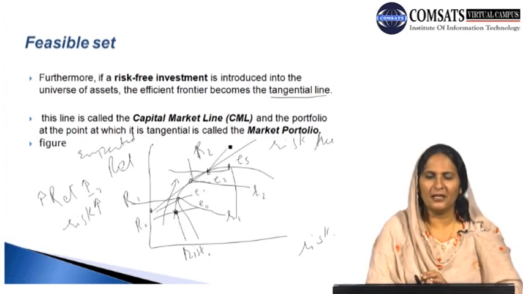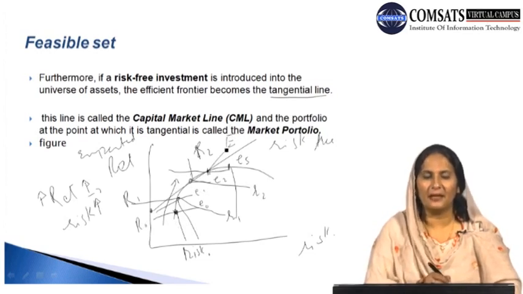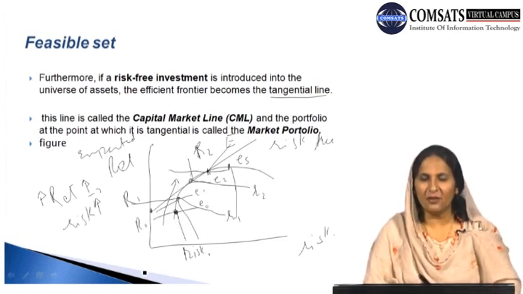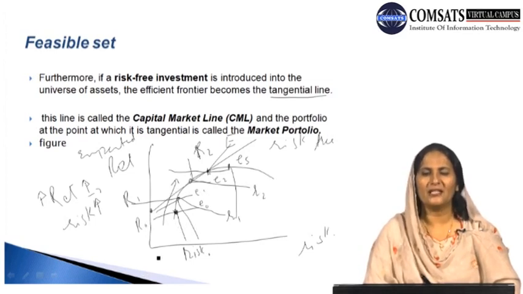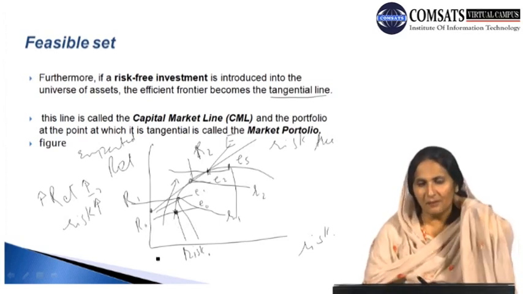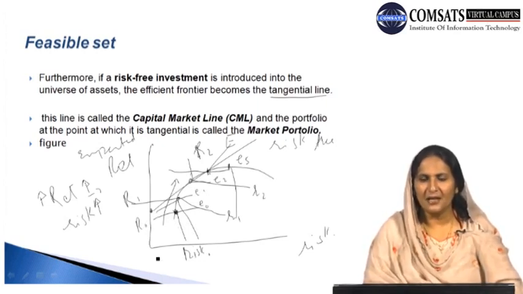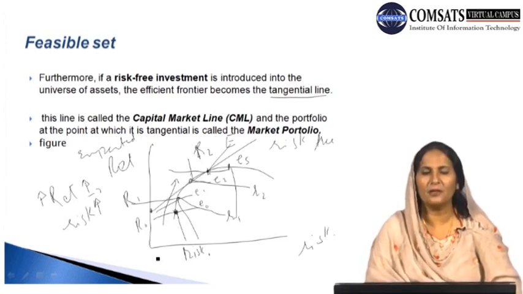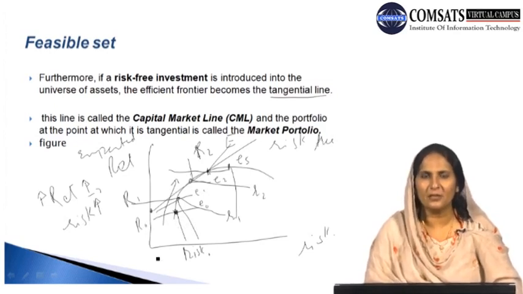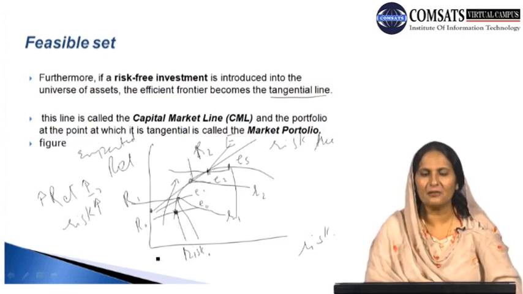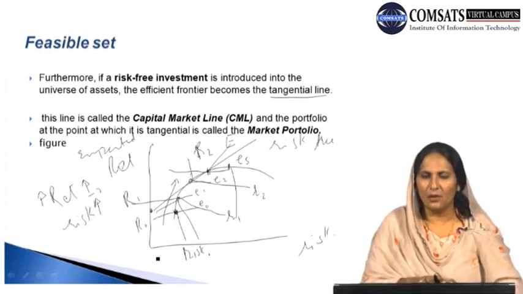Let's say at the point indicated by capital E, this is the maximum efficient point which is giving us maximum benefit to the individual, and this linear line is known as the tangential line. It is known as the capital market line. It is also known as risk-free investment. And why, when we move from left to right, is the level of risk increasing? Because within the limited resources we are likely to purchase more and more assets, and more and more units of the same asset. That is why the level of risk associated is likely to increase, and the level of return is likely to reduce.